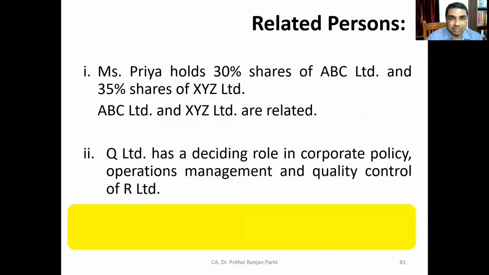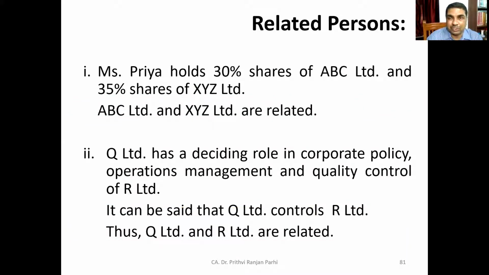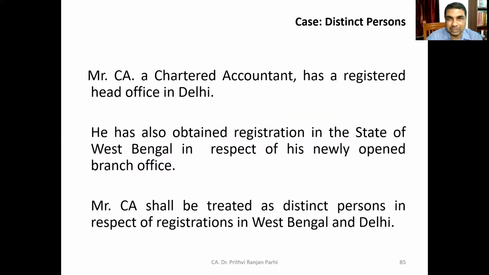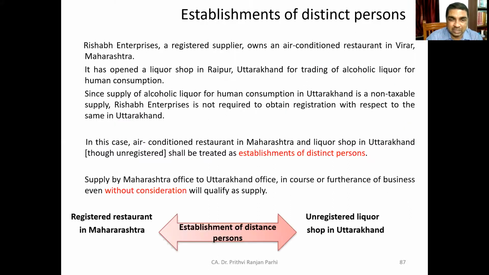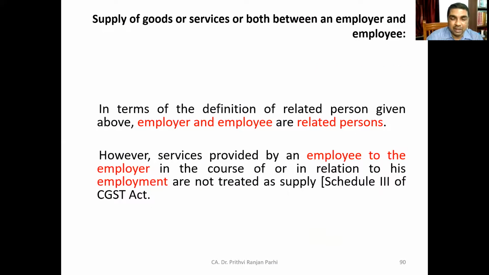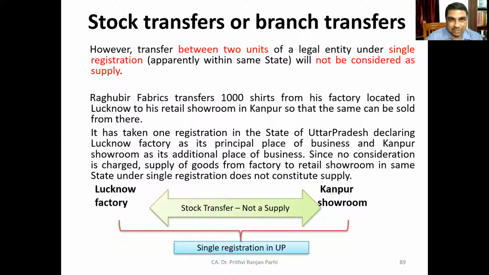In various situations we have seen, even if there is no consideration, but the transaction is between related persons, it will be treated as supply. The concept of distinct person also we have discussed. Branch transfers, stock transfer, branch transfer. We have seen this example, right?